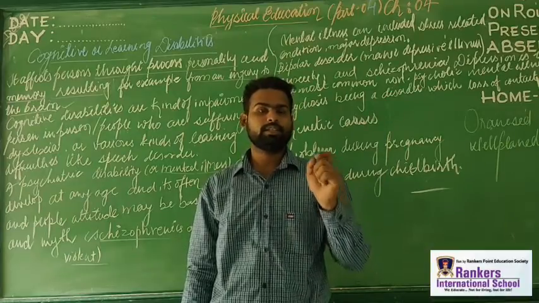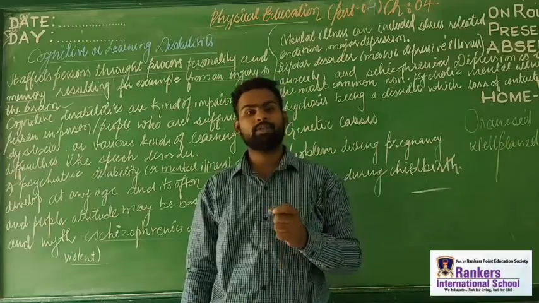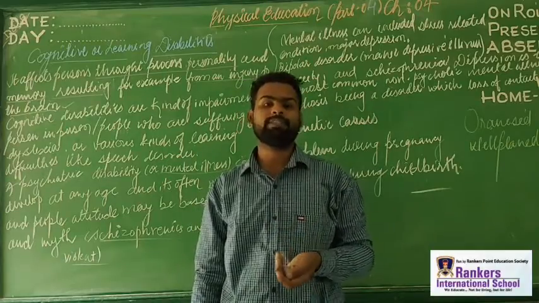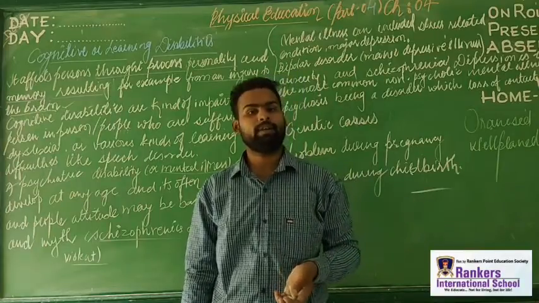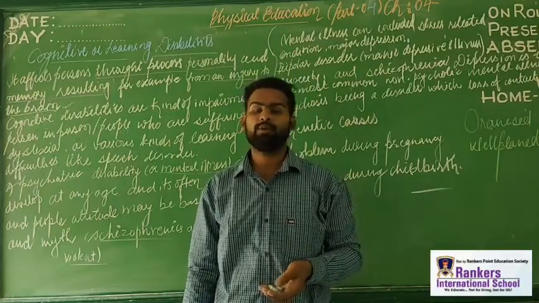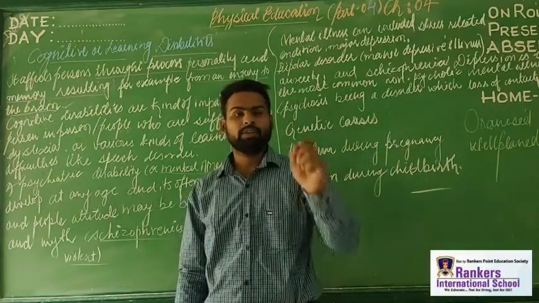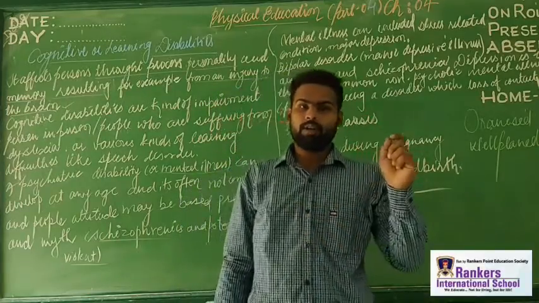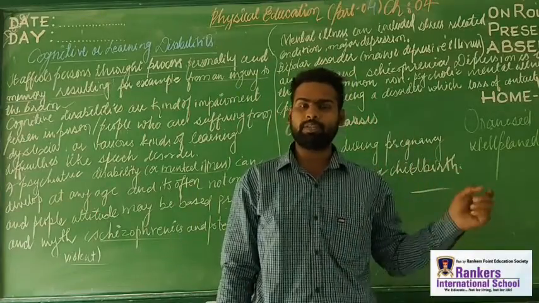It's a kind of emotional imbalance. Physical education has four basic objectives: physical development, social development, mental development, and the last one, emotional development. When I hear the word depression, the point is that our emotions are imbalanced, that's why we are in depression.